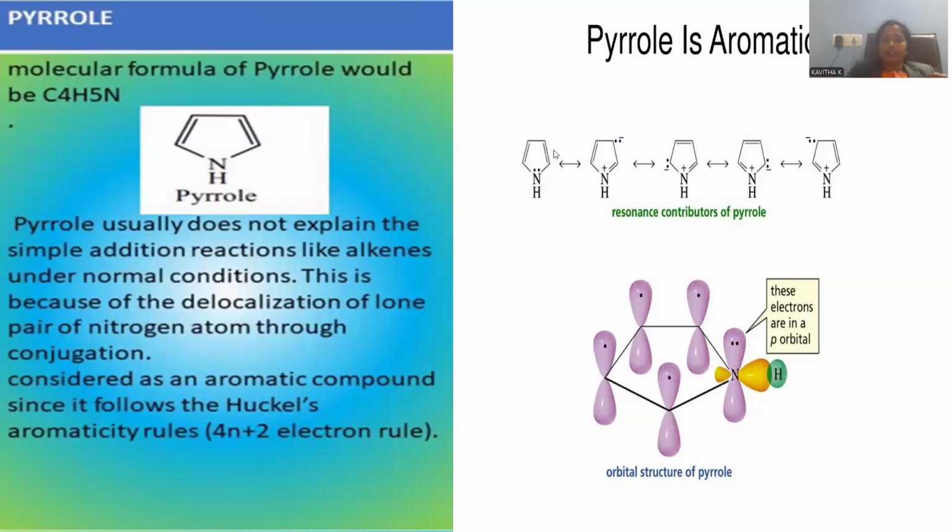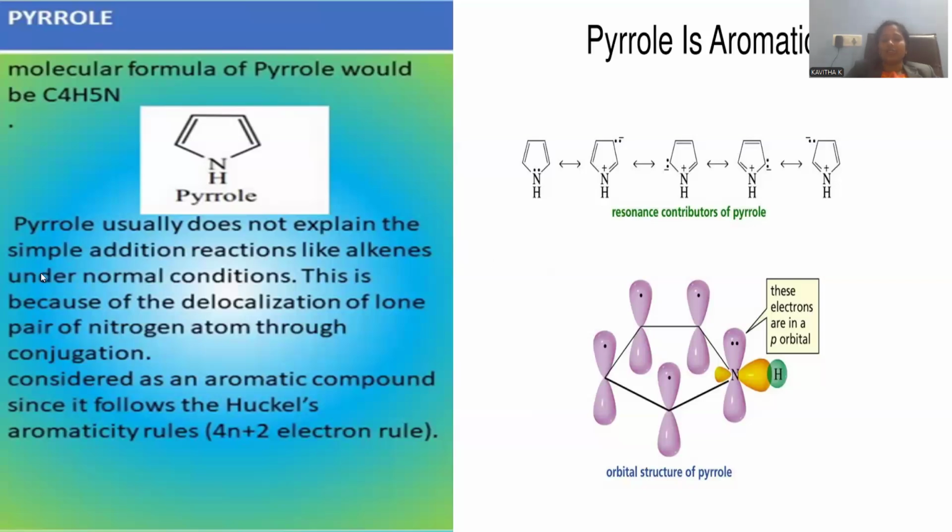And in another possibility, the electrons will move in such a manner that they generate that many resonance structures, giving rise to exceptional stability to the molecule, and restriction towards these addition reactions.